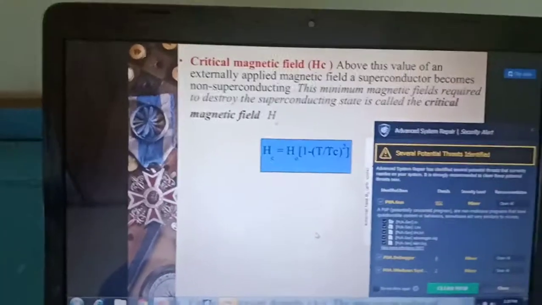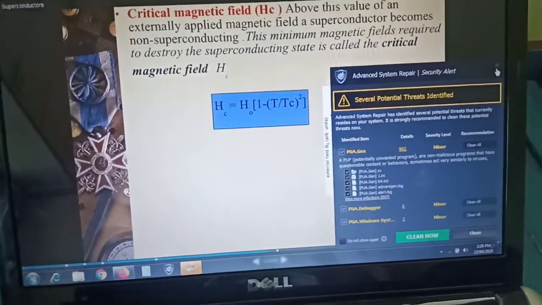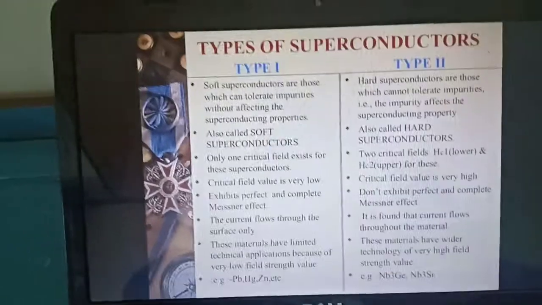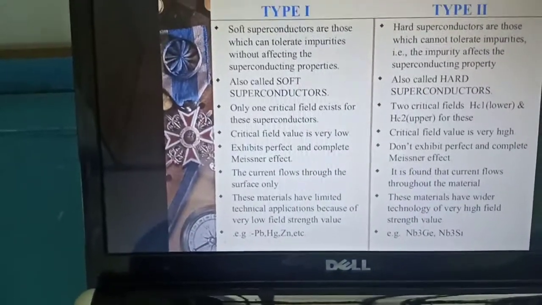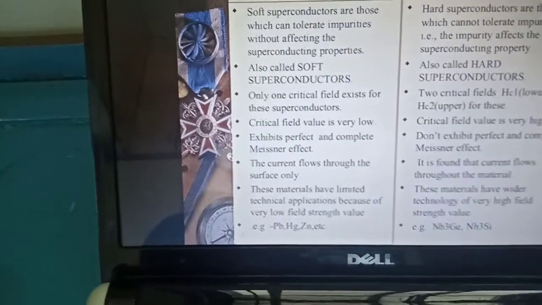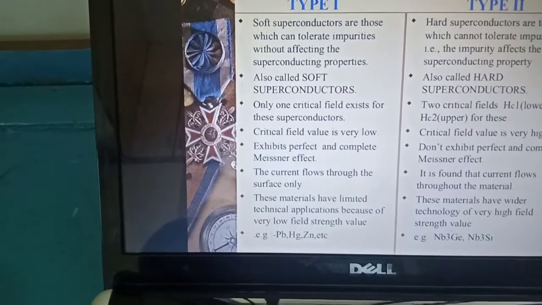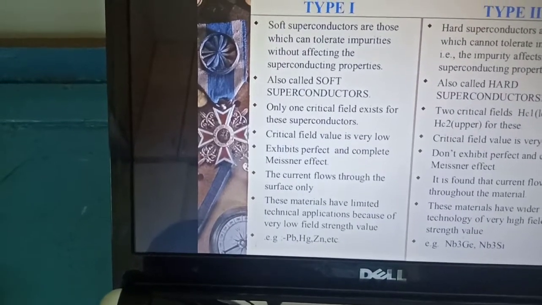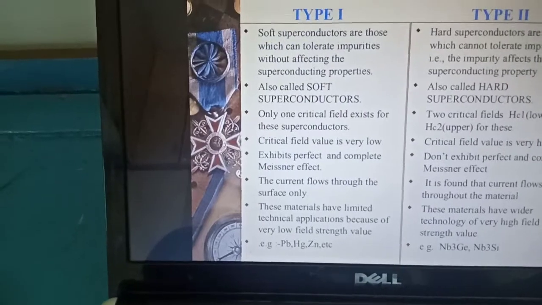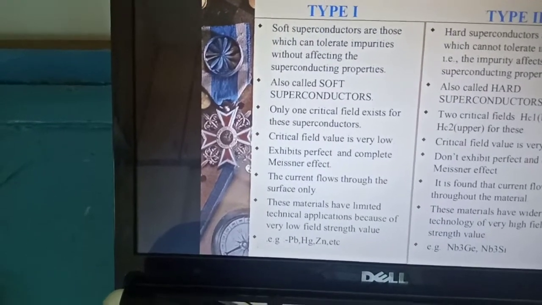So next, let us move to the types of superconductors. There are two types of superconductors: one is type 1 superconductors, and another is type 2 superconductors. In type 1 superconductors, the superconductor when placed in a magnetic field excludes the magnetic field completely from the interior of the body till the body attains the critical value Hc, the critical magnetic field.